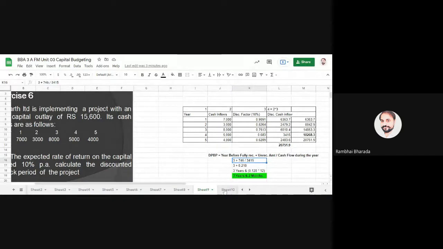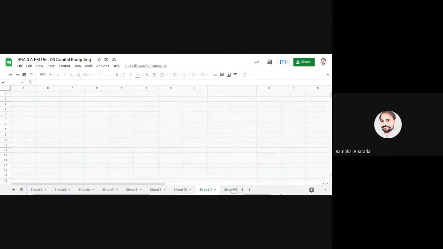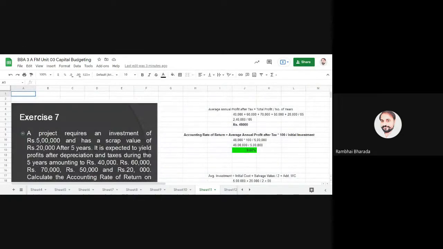Now we move to the next one, accounting rate of return. Please remember, in accounting rate of return, we need to find out the average profit. You are aware of how we find the average profit. And this is the only method which uses profit instead of cash inflow. Except for the accounting rate of return, all the methods use cash inflow to find the answer. In this accounting rate of return, or average rate of return, we use net profit instead of cash inflow. Please remember, that may be asked in a 1 mark or MCQ question.